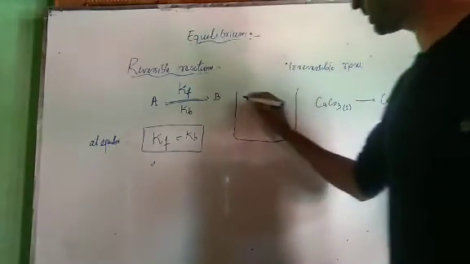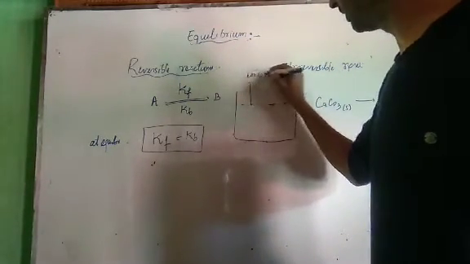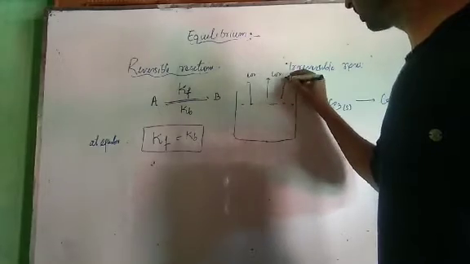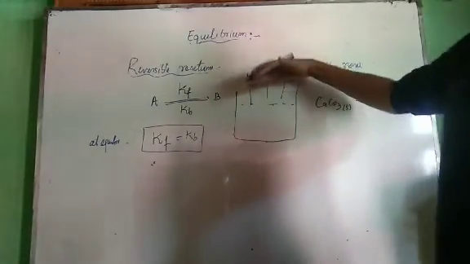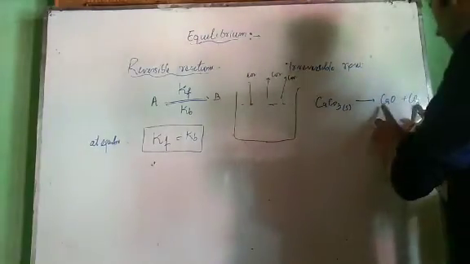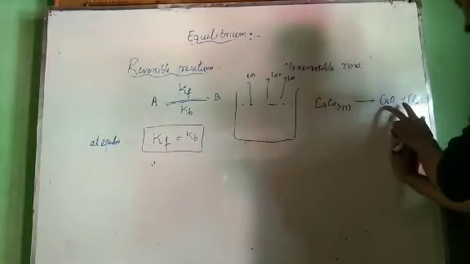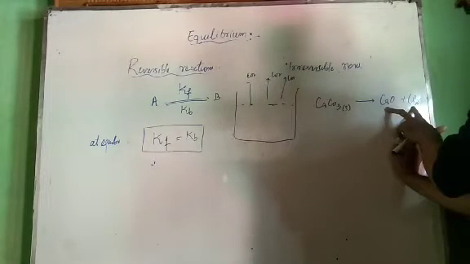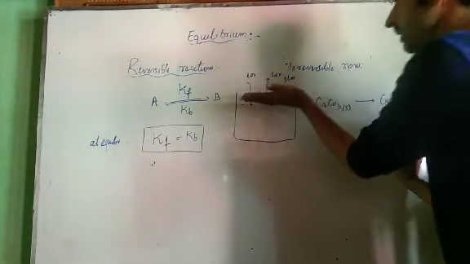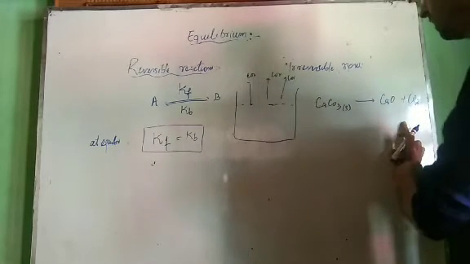Now see, if the reaction is carried out in an open vessel, what will happen? This carbon dioxide will leave. If carbon dioxide leaves the open system, then the backward reaction cannot take place, because for the backward reaction calcium oxide has to react with carbon dioxide. Since carbon dioxide escapes from the open vessel, the backward reaction cannot take place.